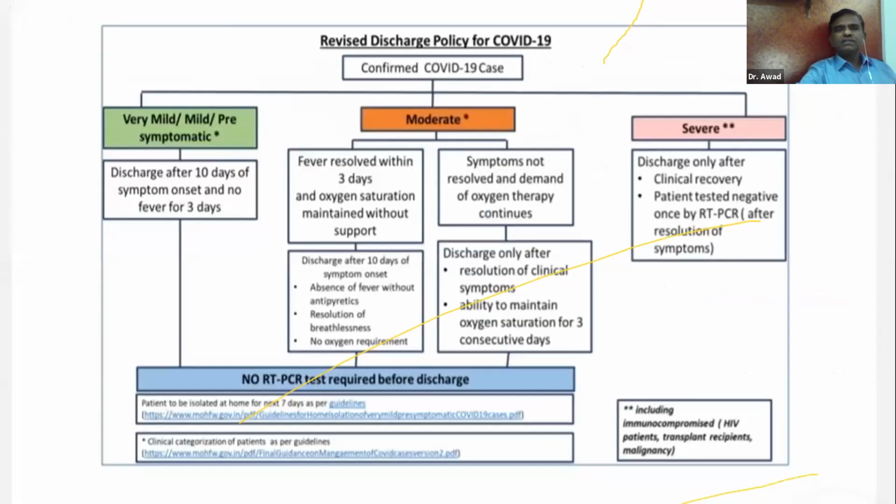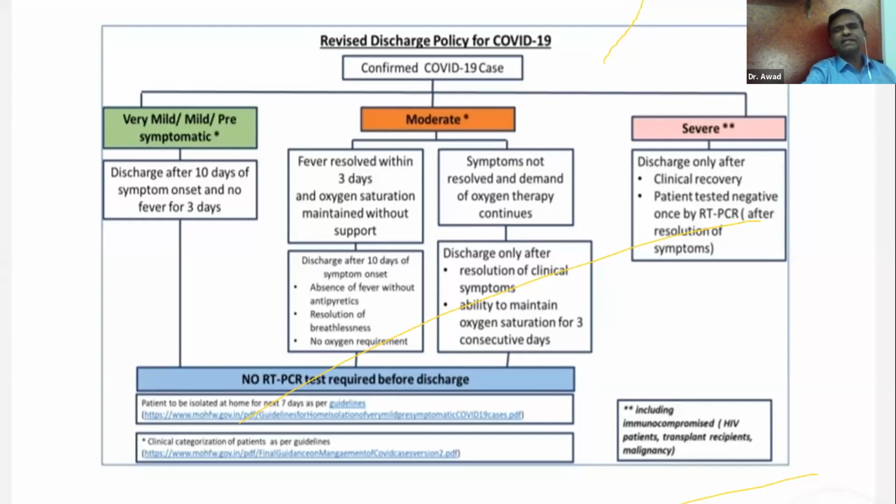So now, what is the discharge criteria? Discharge policy has been changed. Previously, all patients used to be cared for a longer time until they were COVID negative by swab method. But the government has revised its policy, maybe because the problem has escalated, and you can see many patients become swab negative at the end of 10 days. But whether they are negative or not, they have to be discharged, because they become less risky to the society after 10 days.